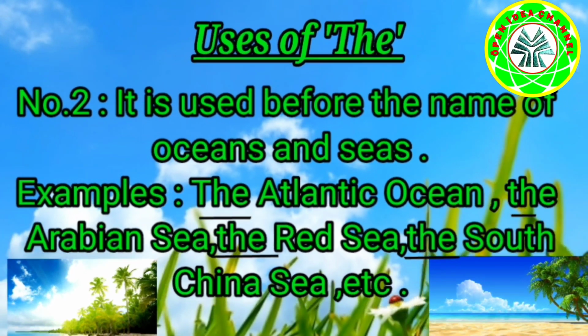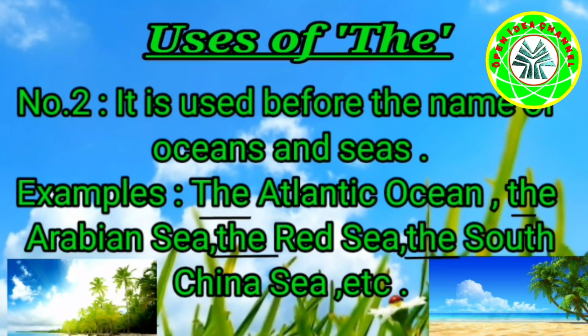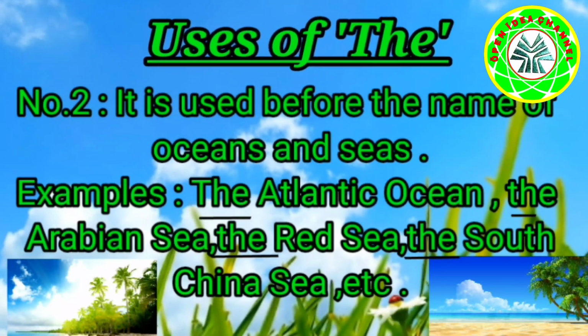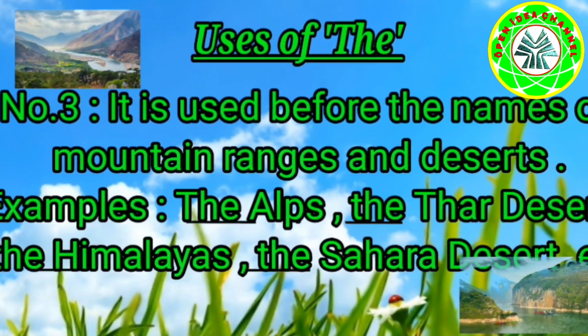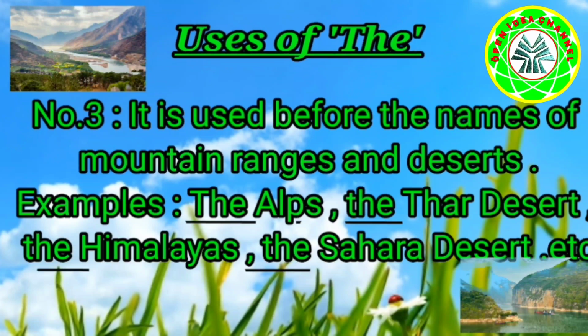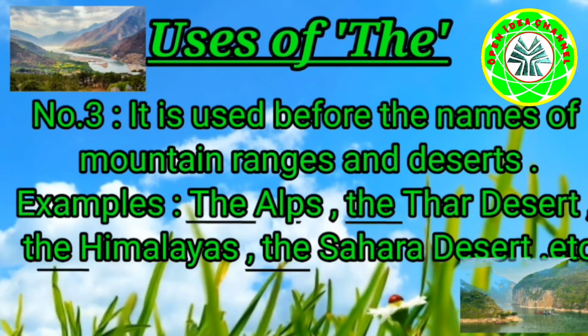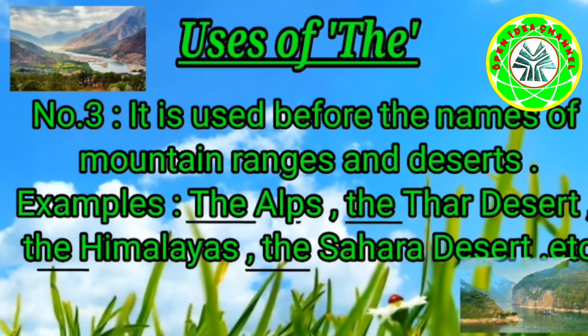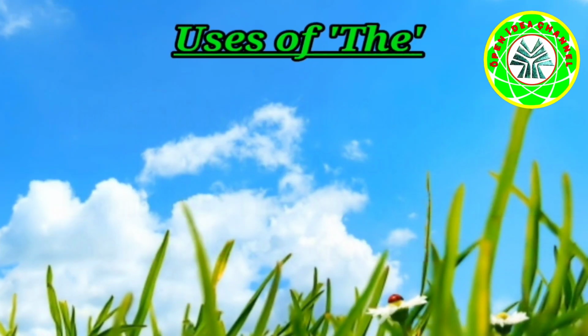Number 2. It is used before the names of oceans and seas. Examples: the Atlantic Ocean, the Arabian Sea, the Red Sea, the South China Sea, etc. Number 3. It is used before the names of mountain ranges and deserts. Examples: the Alps, the Thar Desert, the Himalayas, the Sahara Desert, etc.